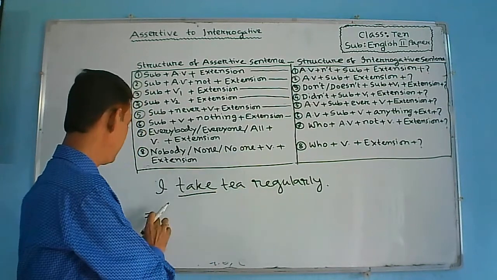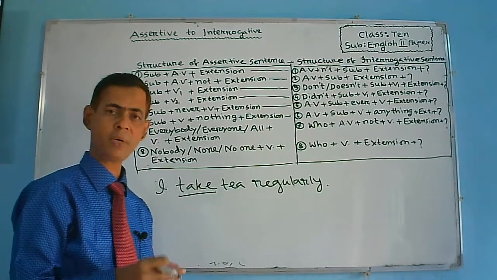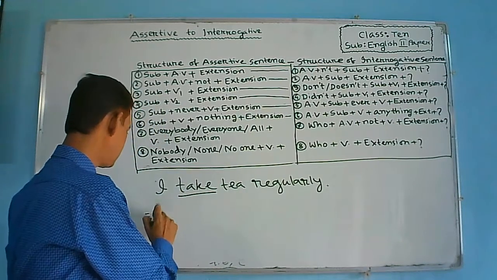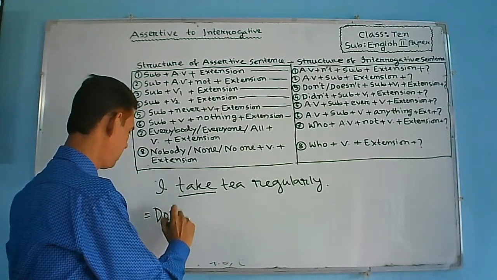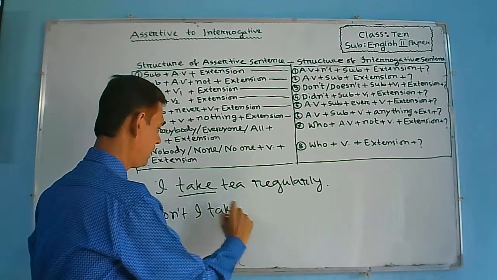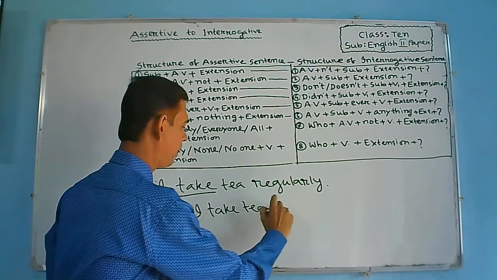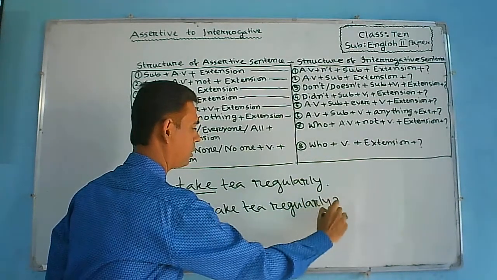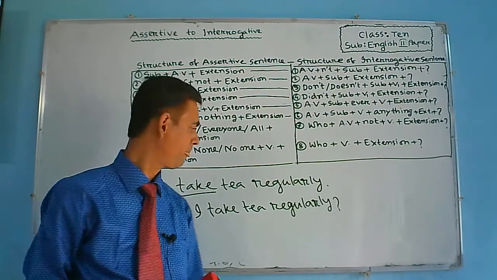That is why n apostrophe t will be added with do. So the sentence stands for, don't I take tea regularly? Question mark. Understand everybody?